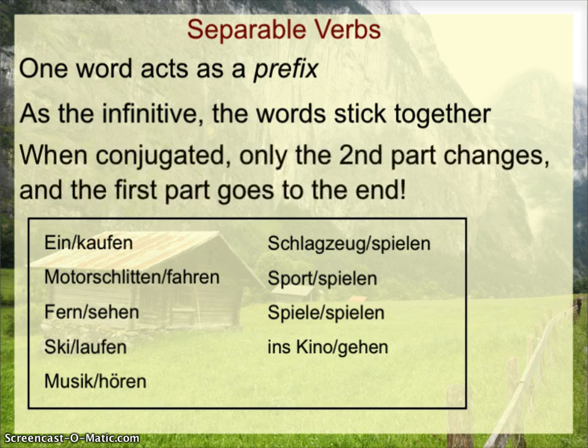When conjugated, so when we're using these in sentences, only the second part changes. The second part being, for instance, kaufen, fahren, sehen, laufen, and hören. The first part is the prefix, or the noun in this case, that goes to the end. Motorschlittenfahren, Ski, and Musik. So again, I would say ich höre Musik, not ich Musik höre. I hope that this makes sense.